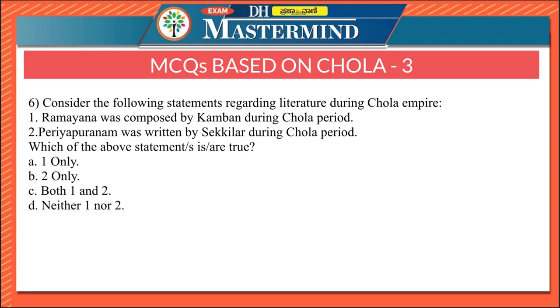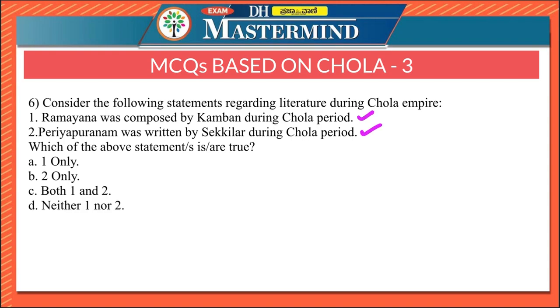Consider the sixth question now. Consider the following statements regarding literature during Chola Empire. Ramayana was composed by Kamban during Chola period. Periyapuranam was composed or written by Sekkizhar during Chola period. Both the statements are correct here.